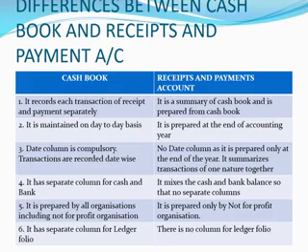Then the fourth point: the cash book has separate columns for cash and bank. You know very well, we prepare the 2-column cash book, cash a separate column, bank a separate column. So I am recalling the contra entry: if the transaction affects both, we have to make a contra entry. But in a receipts and payment account, there are no separate columns for cash and bank. Cash and bank are mixed together and recorded as one amount.